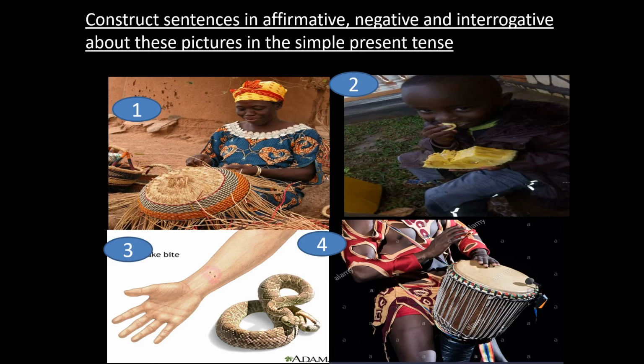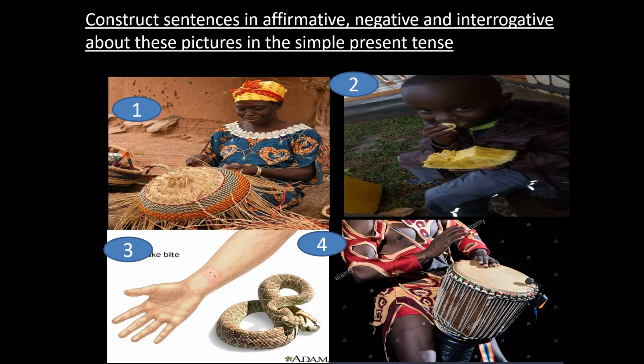So you have to remember that in affirmative sentences, if the subject is singular, you're going to get the base form and you add s, es, or ies if it ends in y following a consonant.